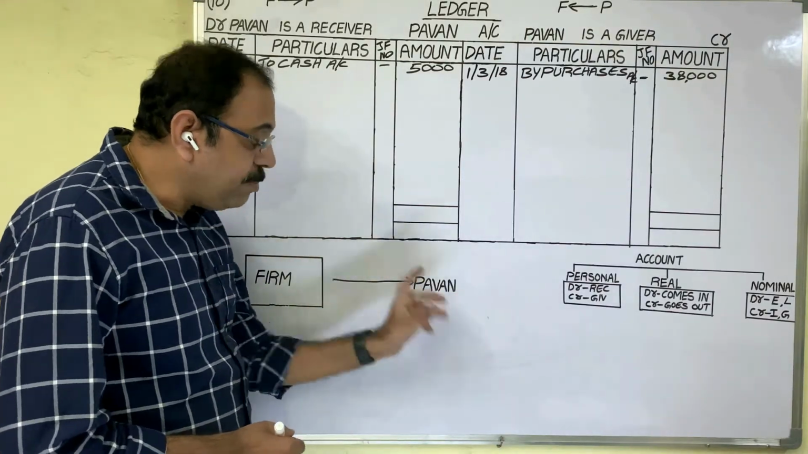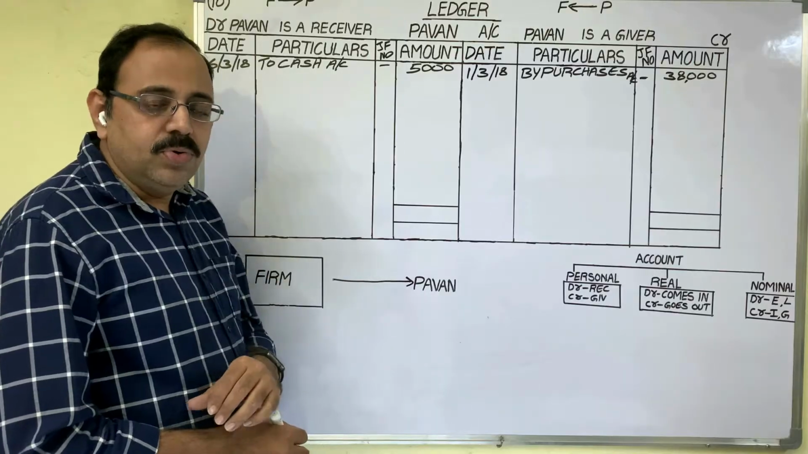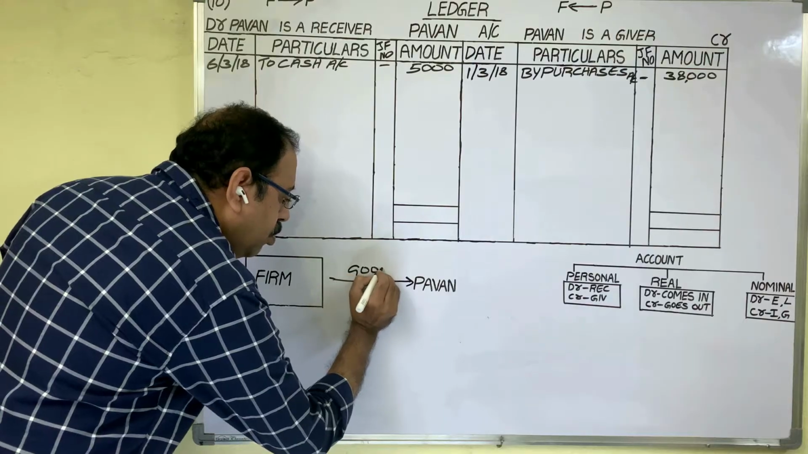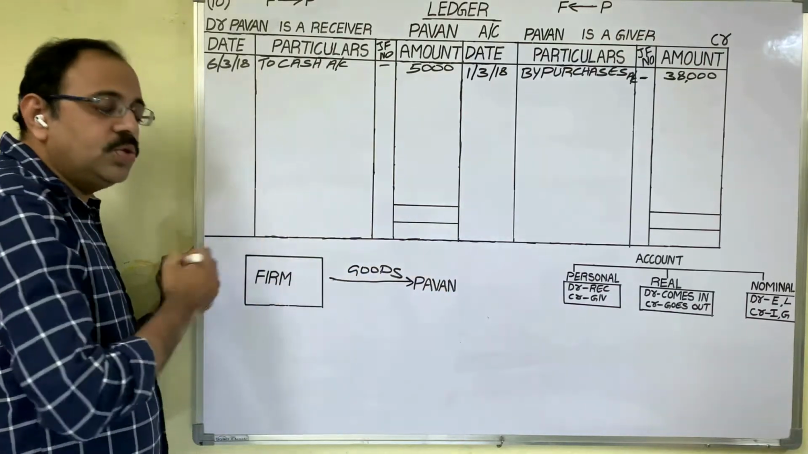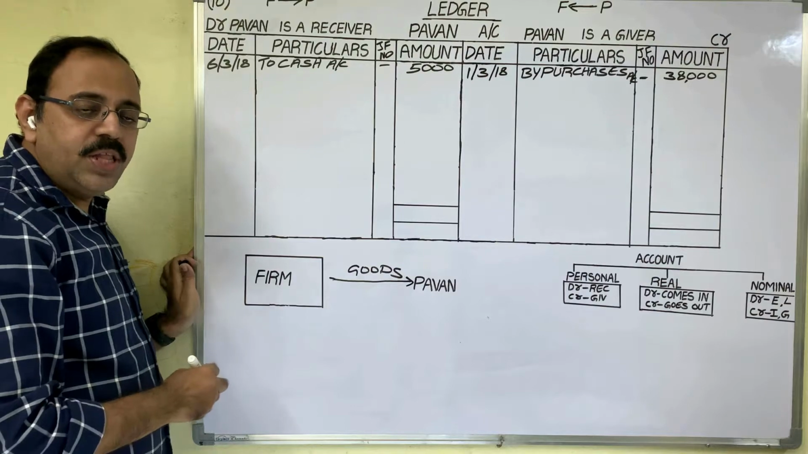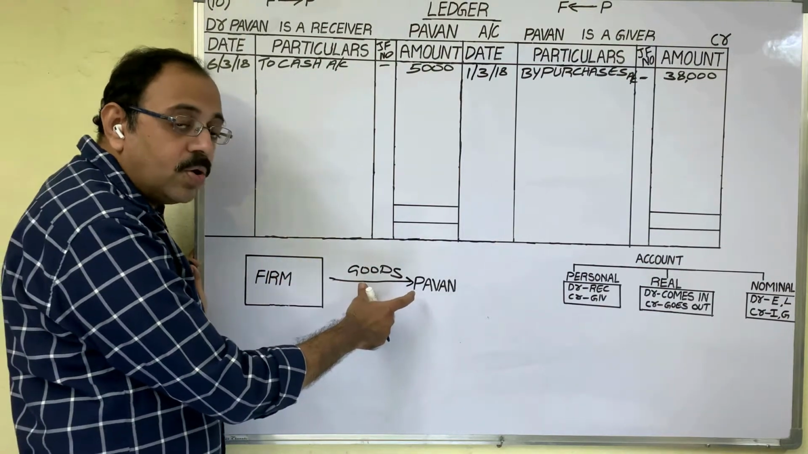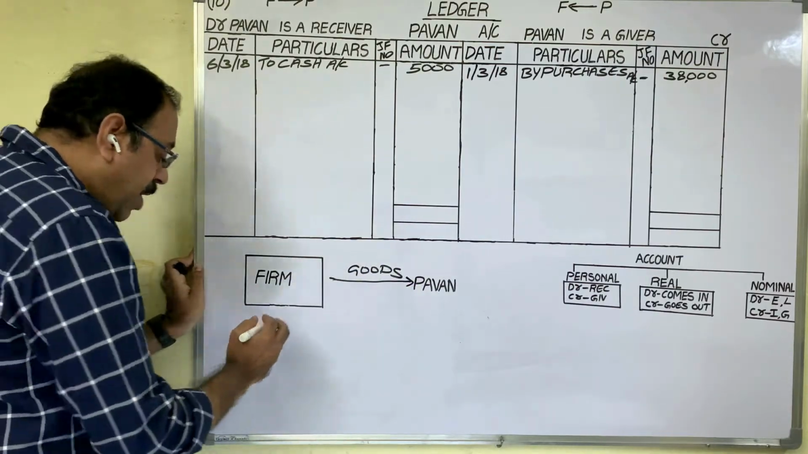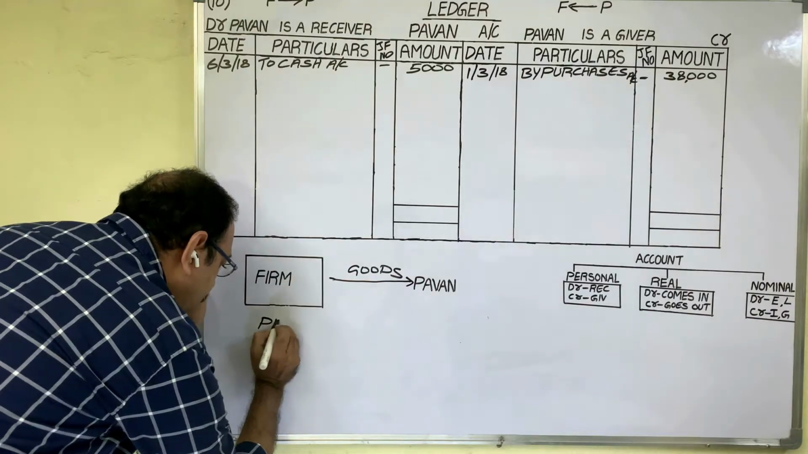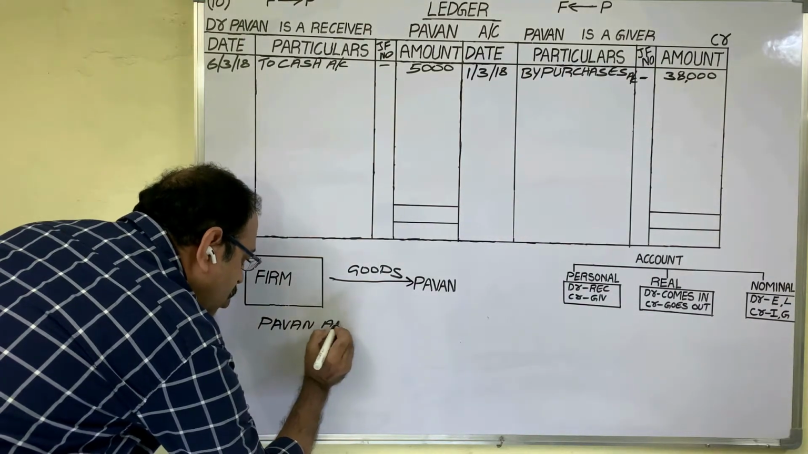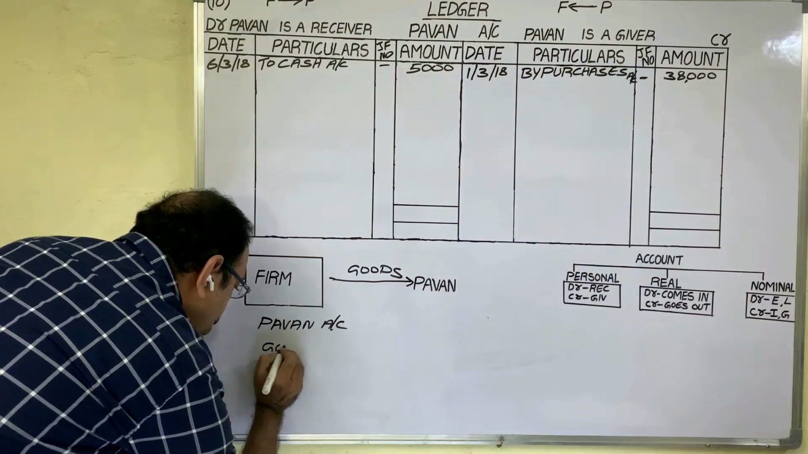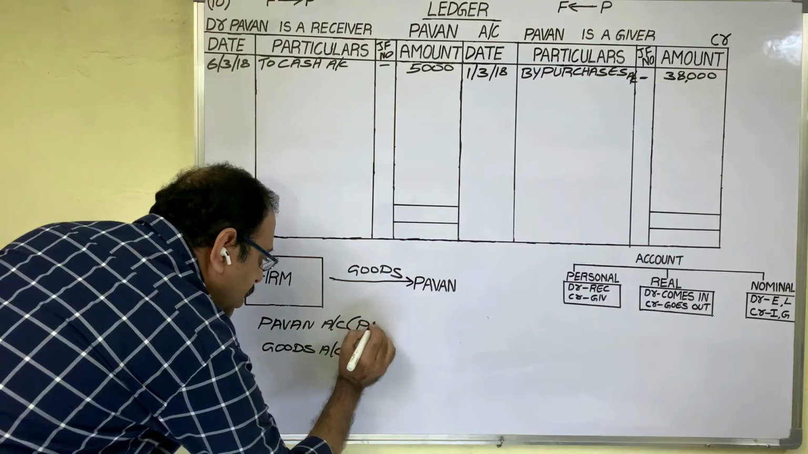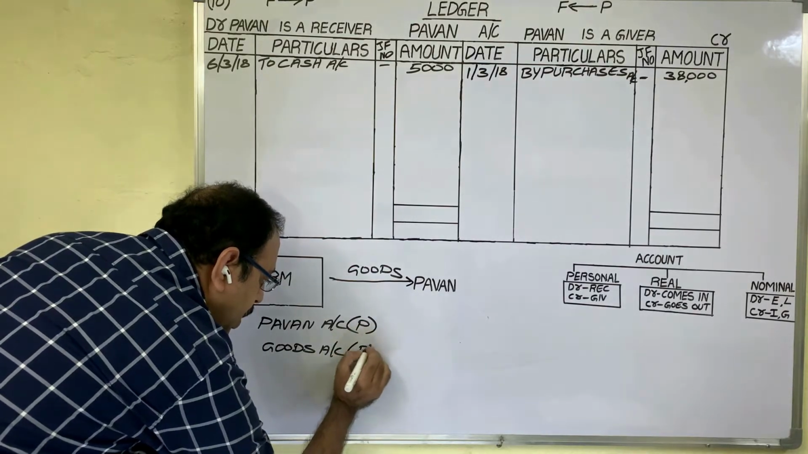Firm purchased goods from Pawan. Some goods are defective. So on 10th date, firm is returning those goods to Pawan. Once we purchase those goods and we are returning now, therefore to the firm, these returns are known as purchase returns. Goods are going to Pawan. As Pawan is taking goods, Pawan account is one account. Goods are going from the firm now, therefore goods account is another account. Pawan account is a personal account. Goods account is a real account.